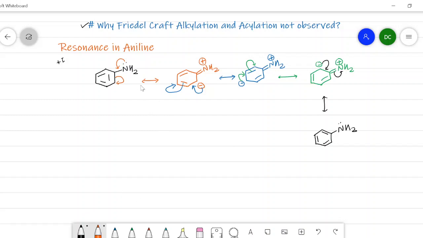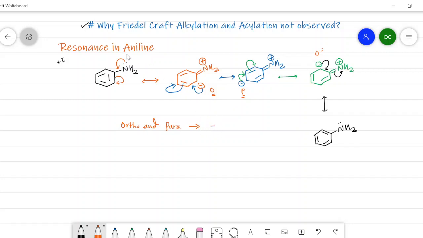Now the negative charge in these resonating structures is present at the ortho position of the amino group or the para position, and in this structure it is at the ortho position. It means that the ortho and para positions in aniline have a negative charge in the resonance.